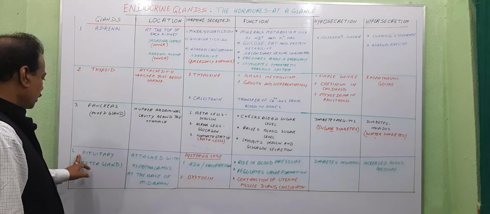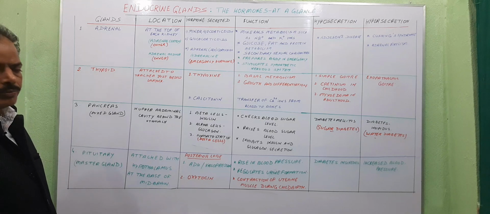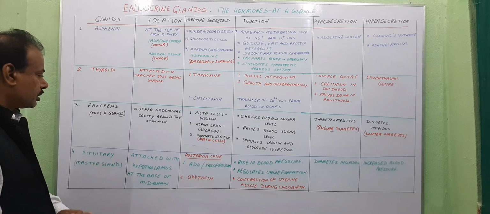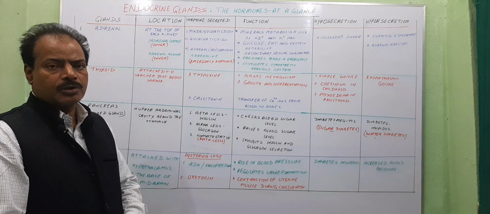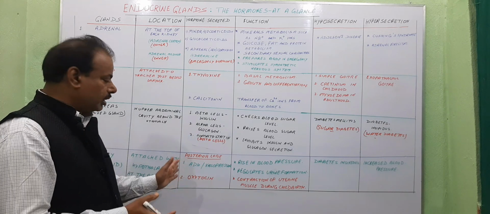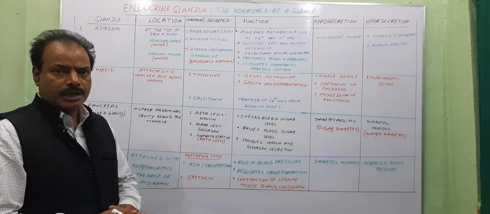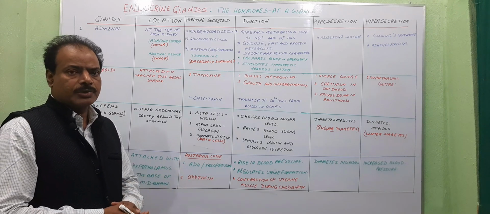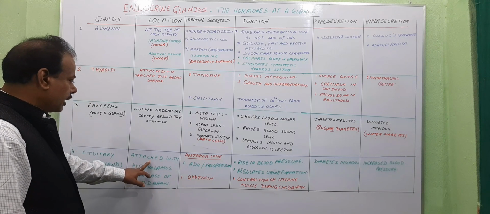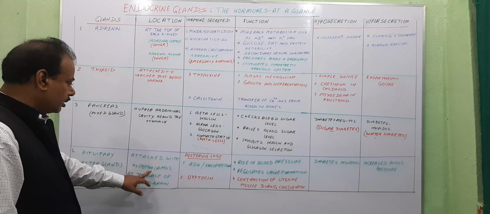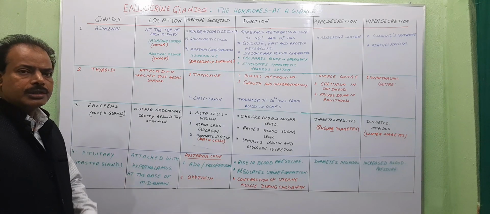Now the fourth one, which is the pituitary gland. It is also known as the master gland because it secretes different types of stimulating as well as tropic hormones which help in regulation of activities of different types of endocrine glands. That's why it is known as the master gland. Location: the pituitary gland is attached with the hypothalamus at the base of the midbrain.